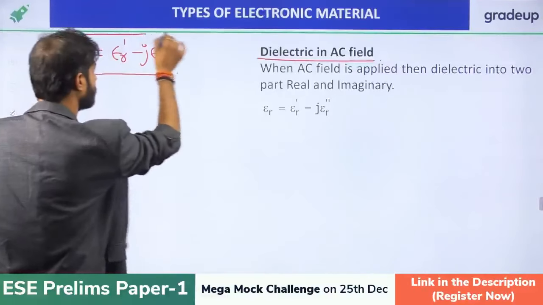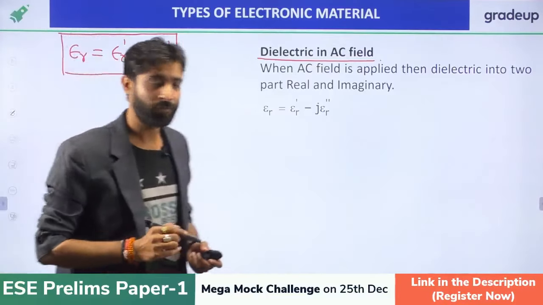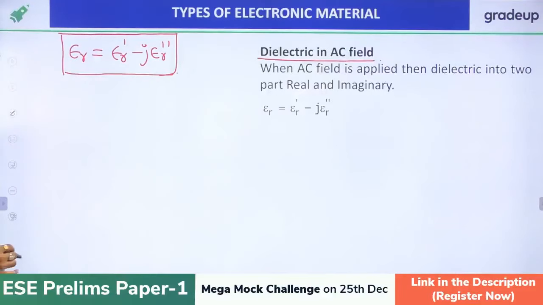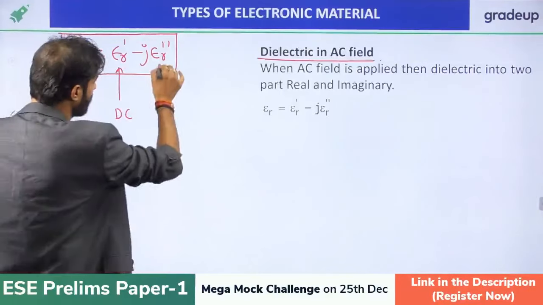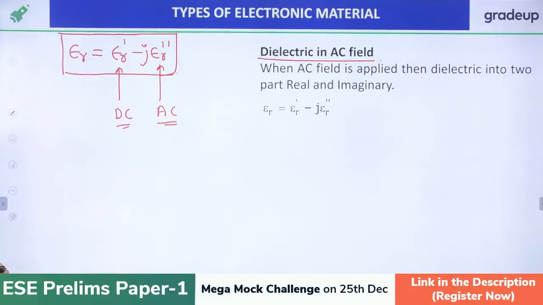That is important, right? The real part is related to DC and the imaginary part is related to AC. So when an AC field is applied to the dielectric, it breaks into two parts, the real part and the imaginary part.